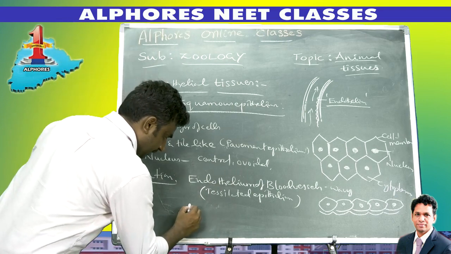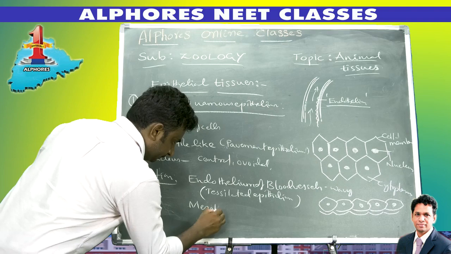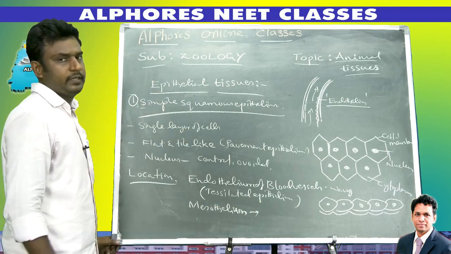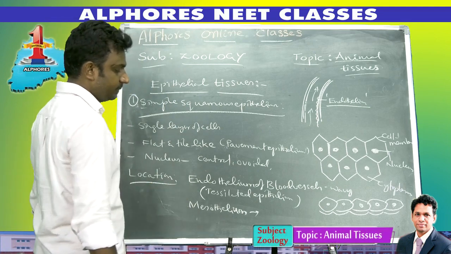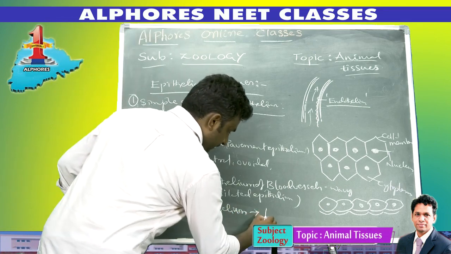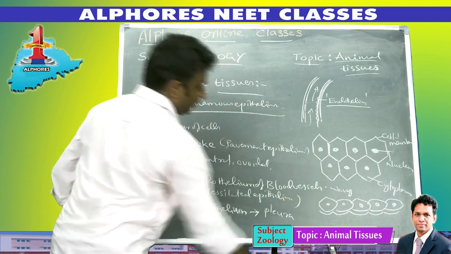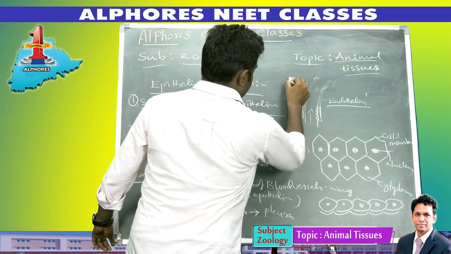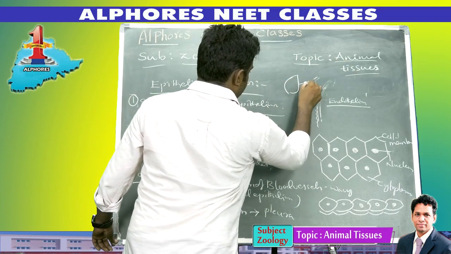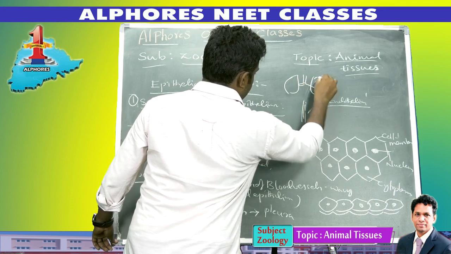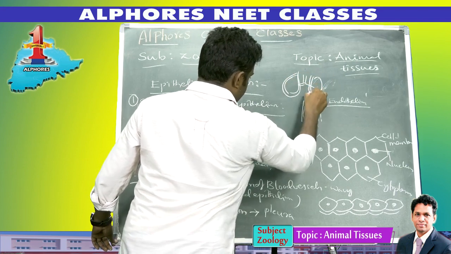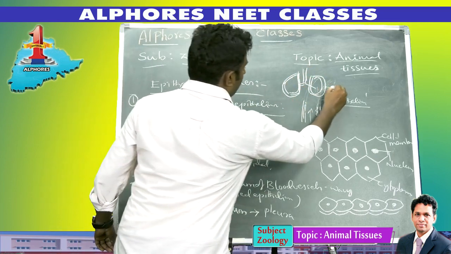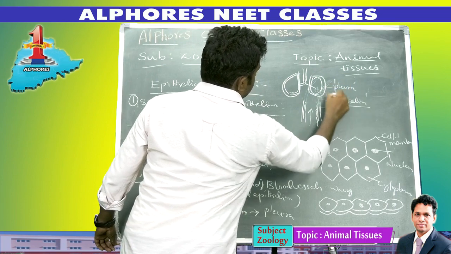Next, the second location is mesothelium. Mesothelium arises from mesoderm inside our body. Mesothelium forms the pleura. The lungs are covered with double layers, two protective layers, which are called pleura.